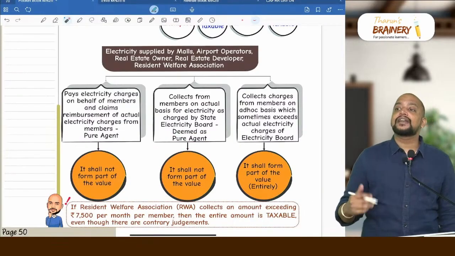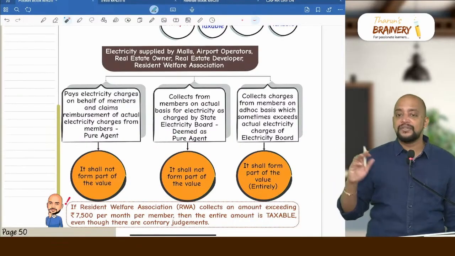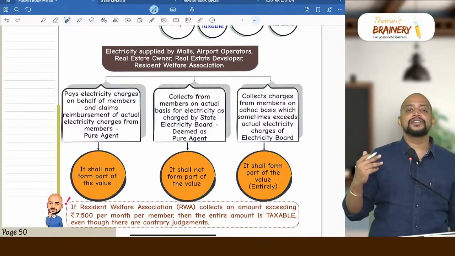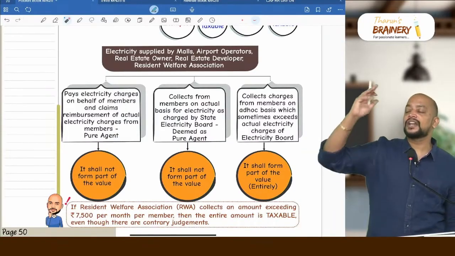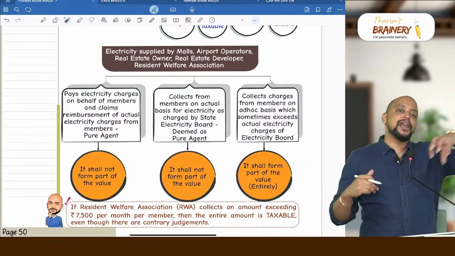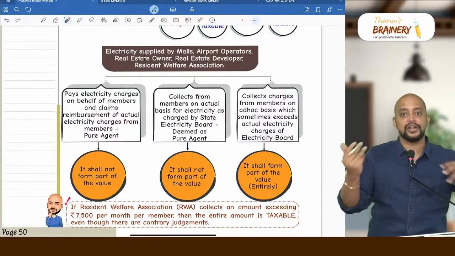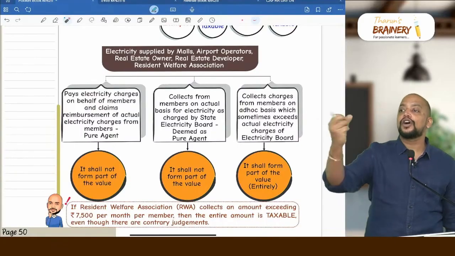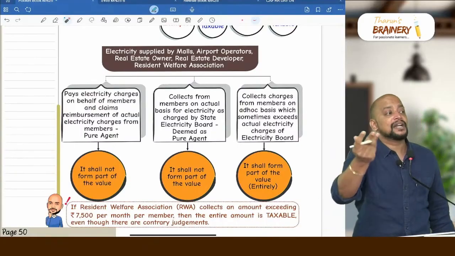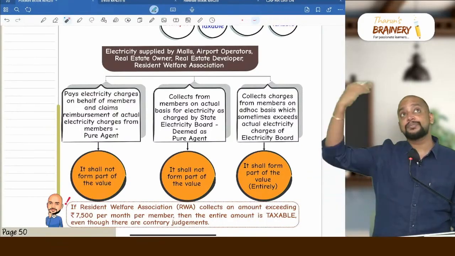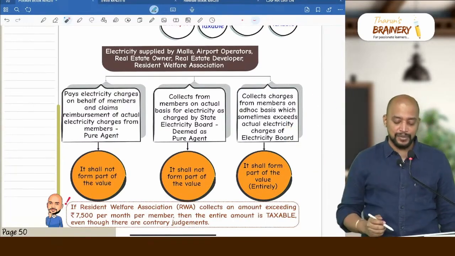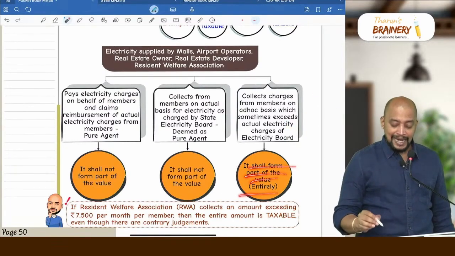Suppose they are collecting on ad hoc basis. Once in 2 months the bill will come, but what they are doing is collecting 500 rupees monthly along with the maintenance charges. Thereafter, whenever the bill comes, they will pay out of this; some excess amount may be there, some shortfall may be there, and so on. Then in that case, whatever ad hoc amount is being collected will form part of maintenance charges, and if that maintenance charge exceeds 7,500 per month, then it will be entirely taxable. So it shall form part of value entirely.